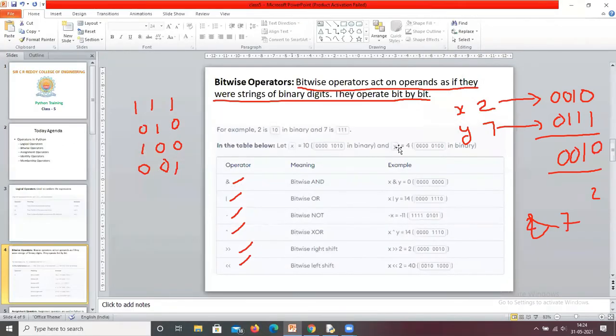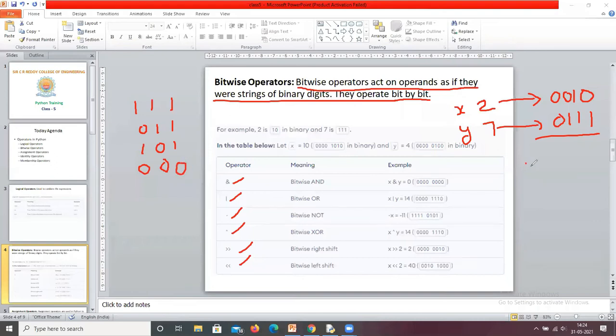Similarly, bitwise OR. So bitwise OR means the truth table is, just wait 1 second. Okay, so the truth table for bitwise OR is 1 1 gives 1, 0 1 gives 1, 1 0 gives 1, 0 0 gives 0.